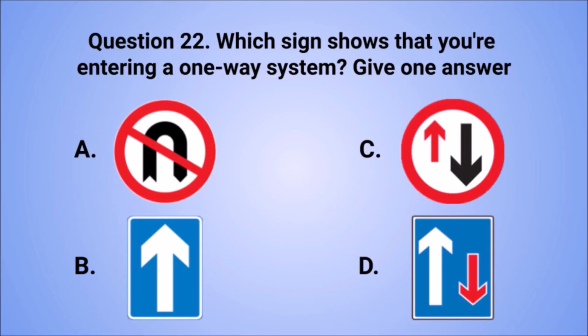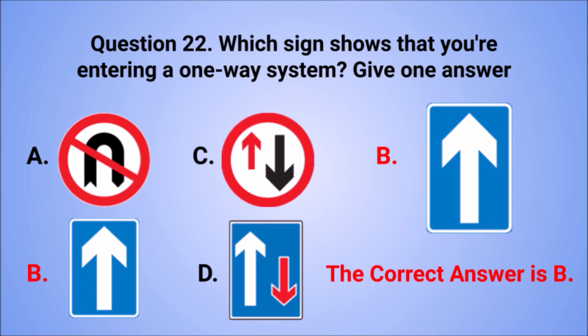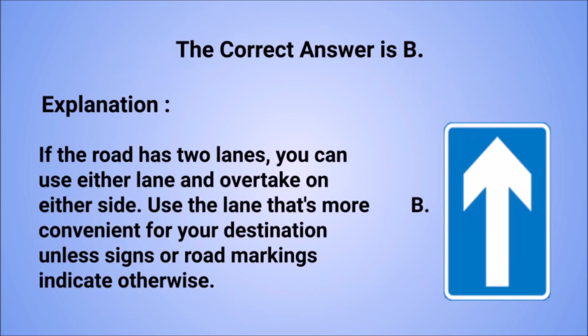Question 22. Which sign shows that you're entering a one-way system? Give one answer. A. B. C. D. The correct answer is B. Explanation: if the road has two lanes, you can use either lane and overtake on either side. Use the lane that's more convenient for your destination unless signs or road markings indicate otherwise.